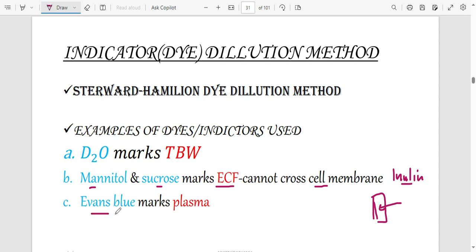That is because Evans blue cannot move out of the blood. If you inject it in blood, it will just remain in blood. It can't go anywhere else. So it can be well used to measure the fluid inside the blood. Okay.